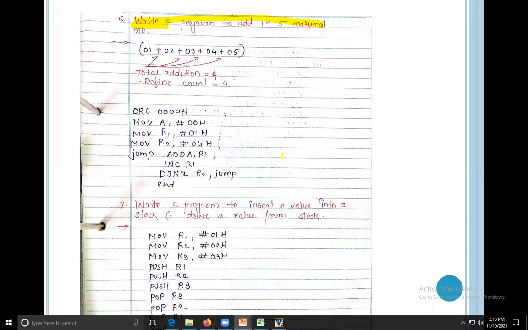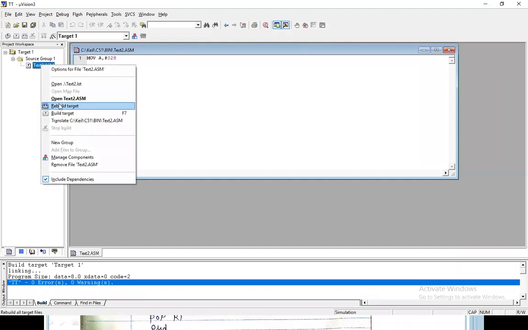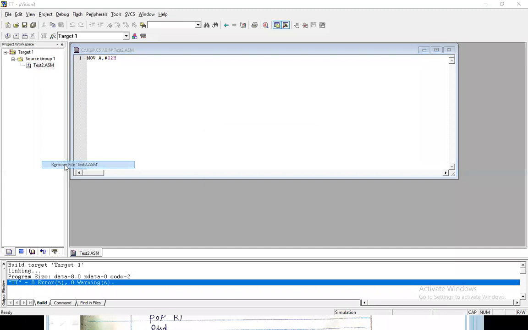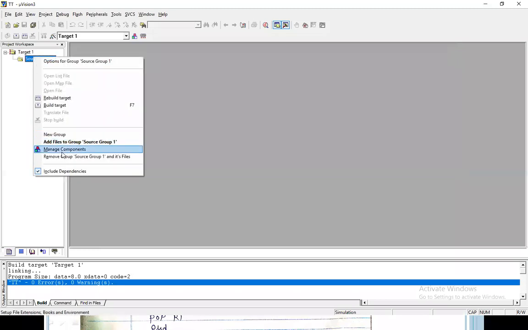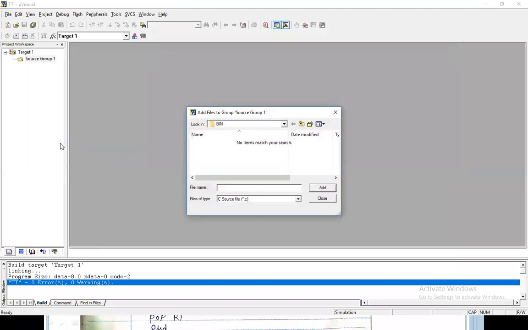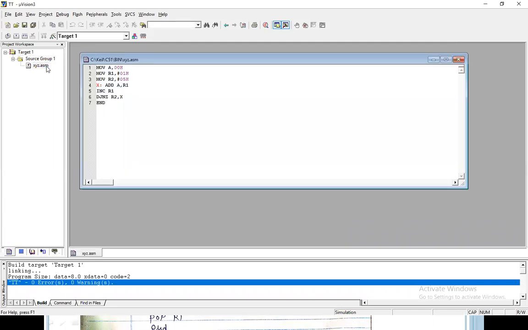We will do this program by using the software. Add file. The same program you wrote previously.